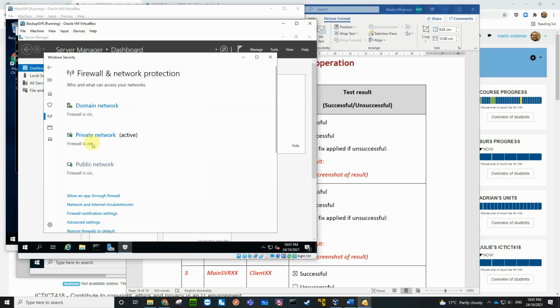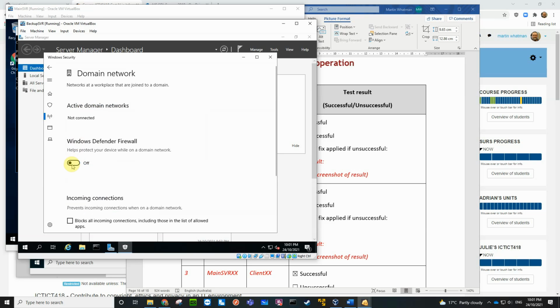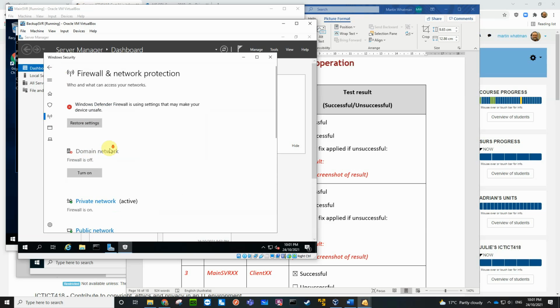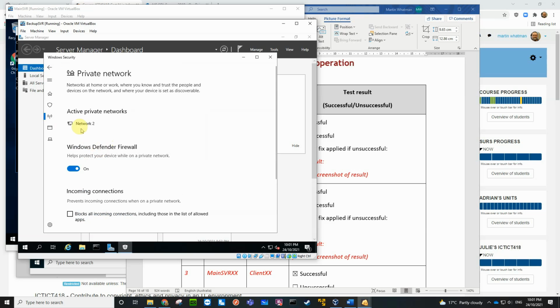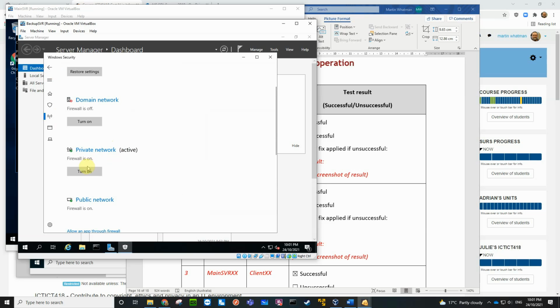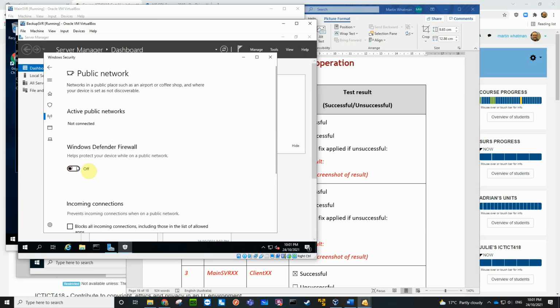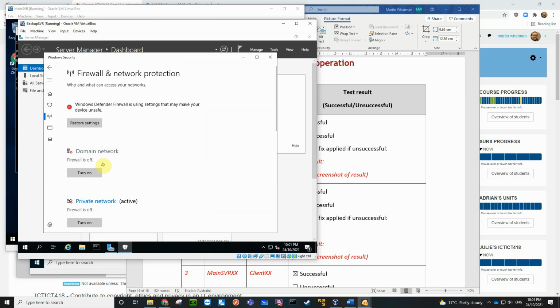Okay, the firewalls are all on here as well. So let's turn all these firewalls off. Okay, all the firewalls are off.